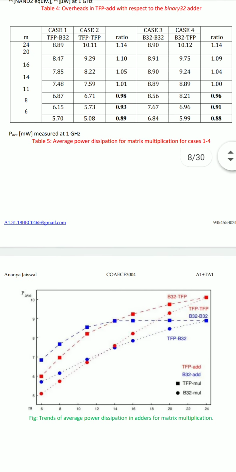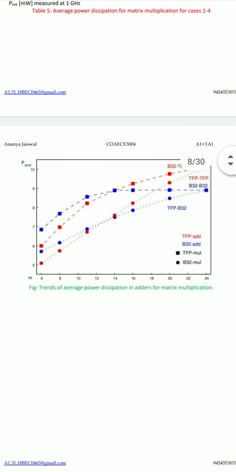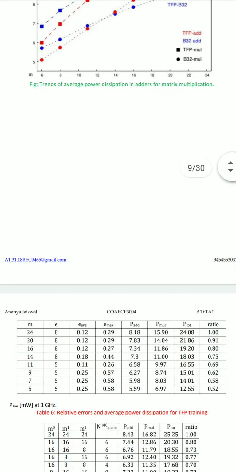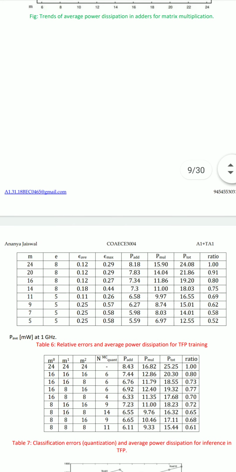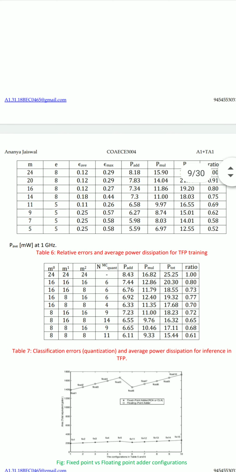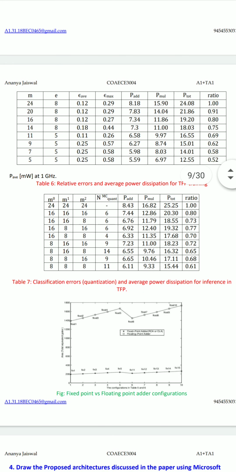Moving on, we have the graph to display the trends on average power dissipation in adders for matrix multiplication. Table 6 displays the relative errors in average power dissipation for TFP training, and Table 7 gives the classification errors and average power dissipation for inference in TFP.